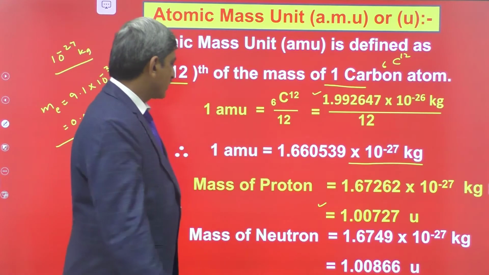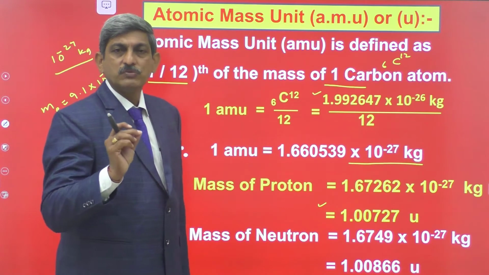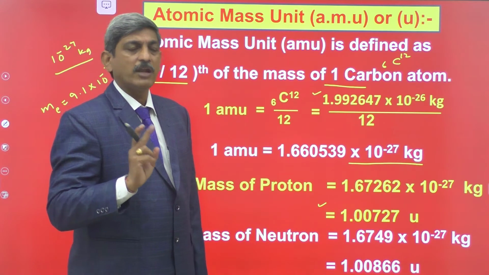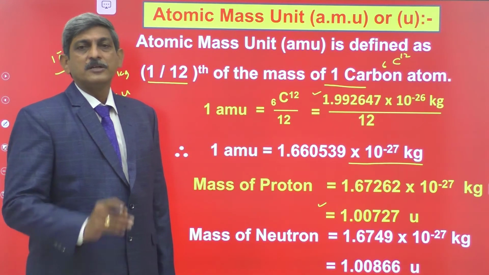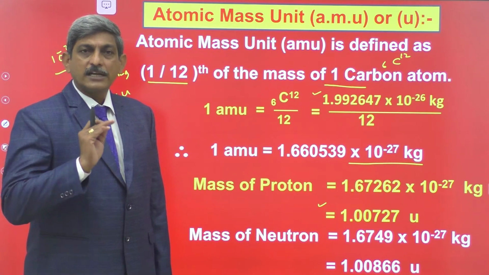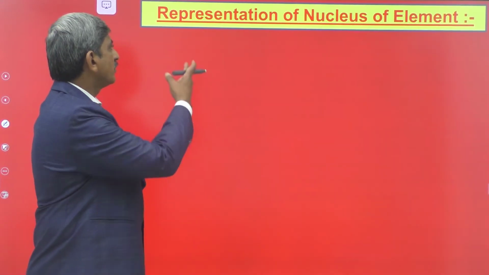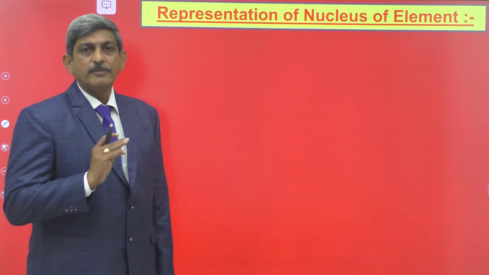The mass of the proton and the mass of the neutron are very close to one another, and they are close to the one atomic mass unit value. This is about the expression of the mass of the proton and the neutron in terms of the atomic mass unit. Now come to the representation of the nucleus of an element.